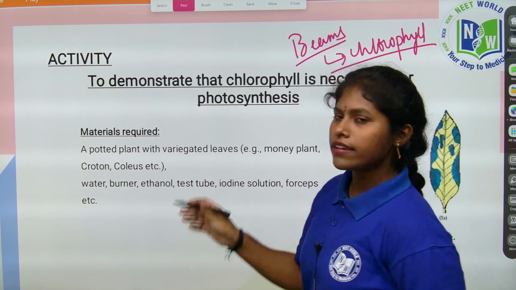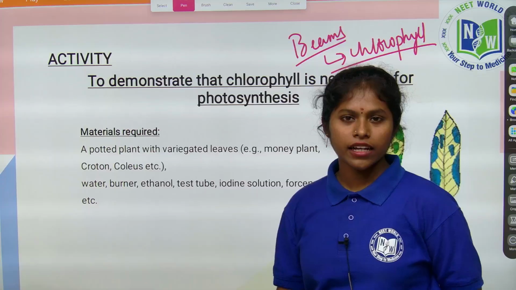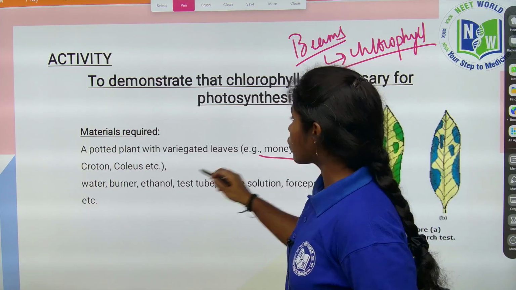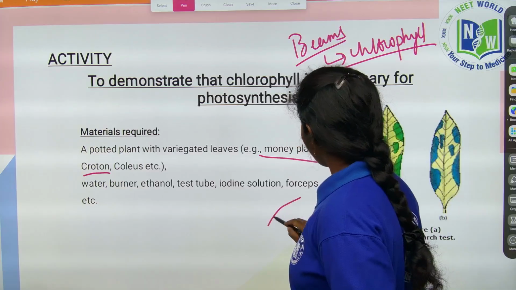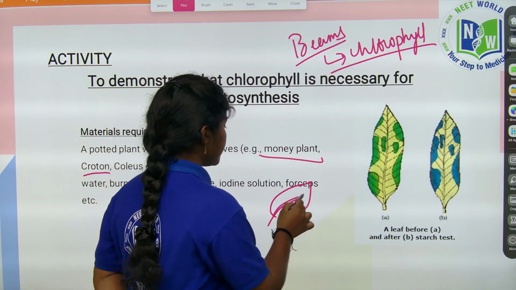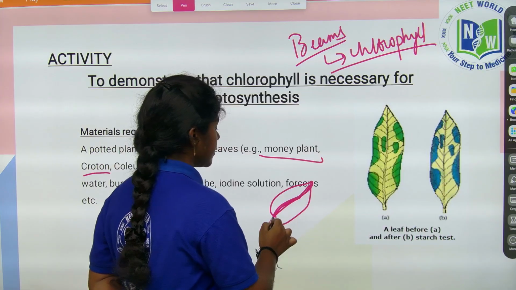But not all leaves are the same green in color, children. You see many plants like money plant and also croton, they have different colors in the leaves, right? They have different colors in the leaf.